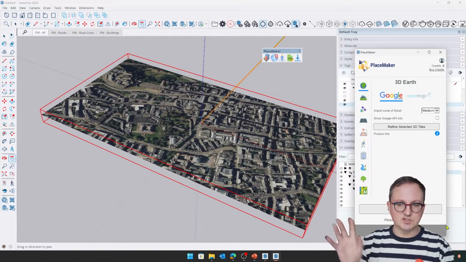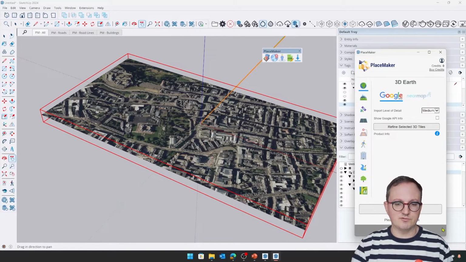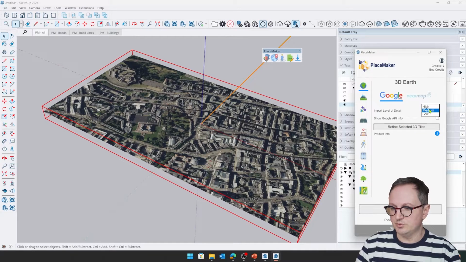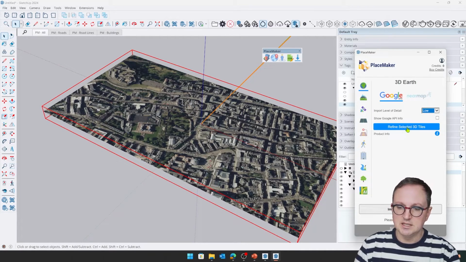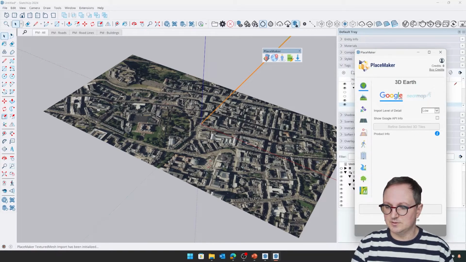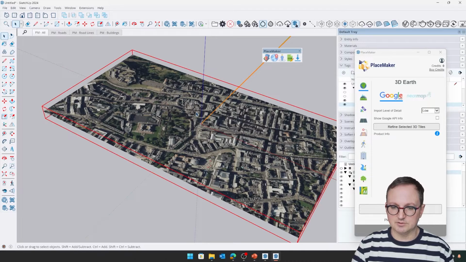You have to go away and register for an API key from Google, which you can do for free on their Google Cloud Console. But essentially, what we can do is, I'm going to pull through the lowest quality just for speed. We can grab the 3D Google Maps data. Oh, sorry, I'm clicking the wrong things. Try that.